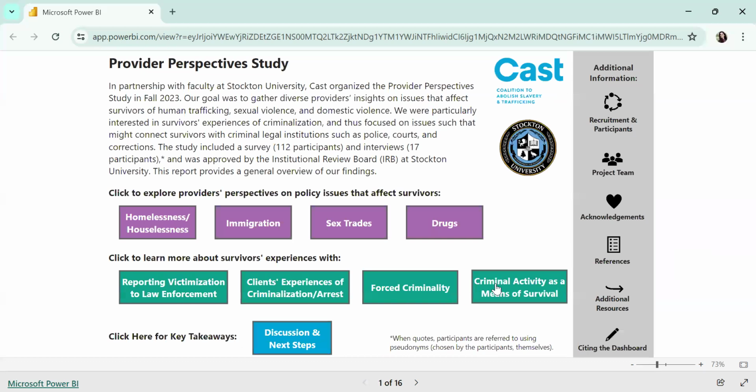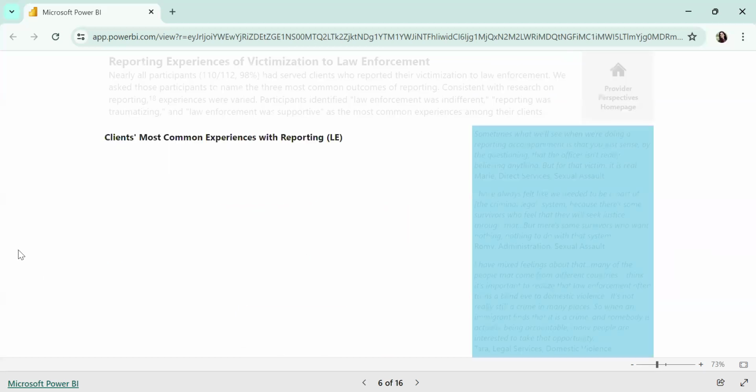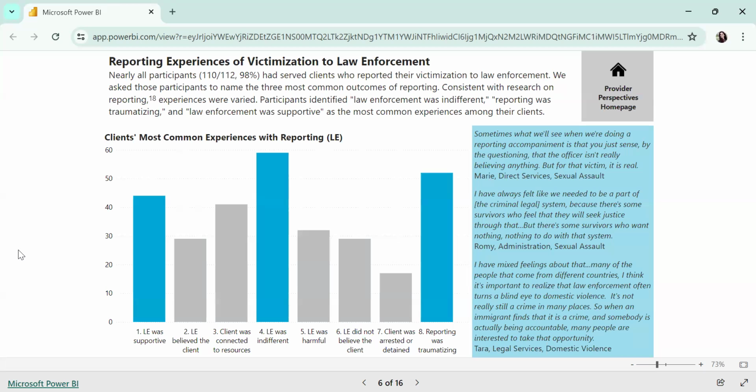Now let's look at one of the tabs around survivors' experiences as reported by practitioners who serve them. Let's look at reporting victimization to law enforcement. Now, the overall structure is similar, right? You've got an overview at the top of the subject area, interview quotes in blue on the right, and then survey responses, statistical data here on the left. We don't have agree, disagree questions for these other areas. They're a bit more variable, so you'll see different kinds of charts in here.